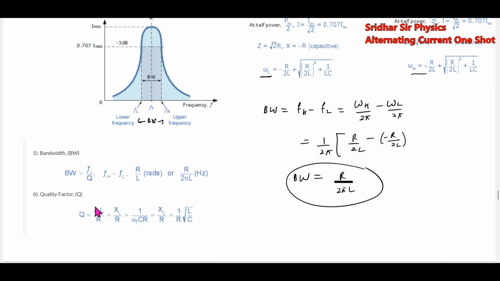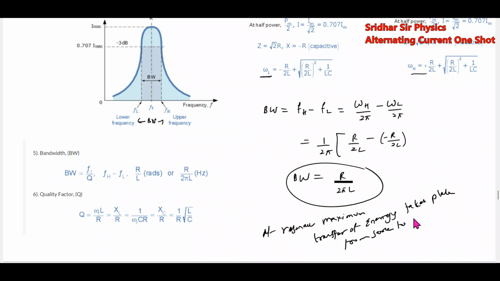Next we'll define quality factor, which will be XL by XR. So these are the things which you have to remember for series resonance. And at resonance, there will be maximum transfer of energy from source to circuit. This is a basic idea.